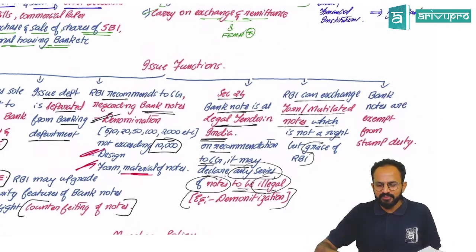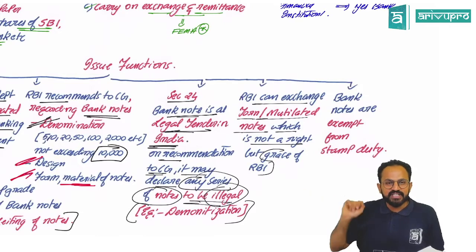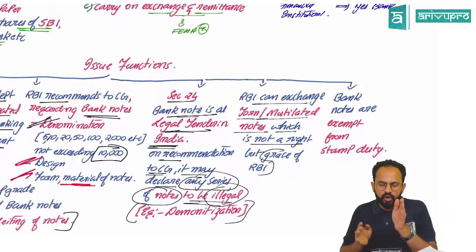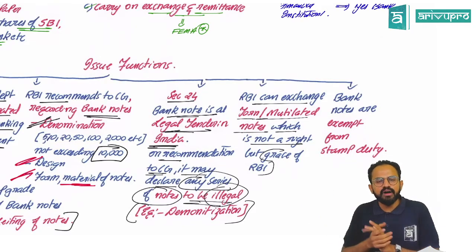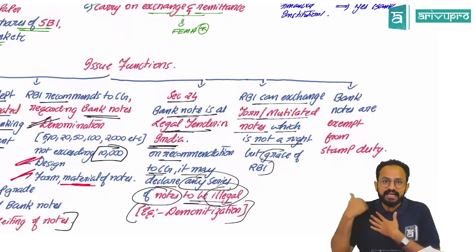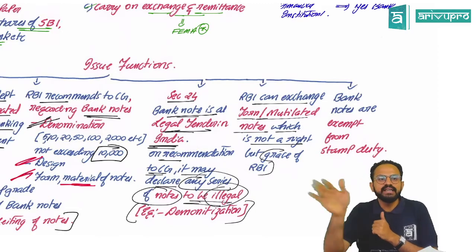Yes, Papa, you guys were scolding Modi ji for the pink color note. Sir, under section 24, a bank note is legal tender. You can exchange it at any place in India. But on the recommendation of RBI to the central government, you can declare such a denomination, or any series of the notes, as illegal.